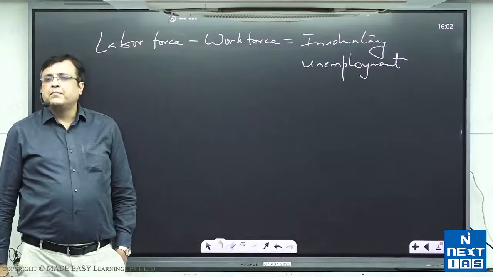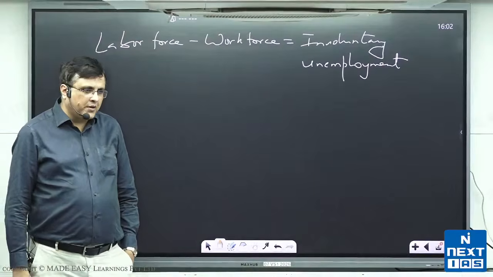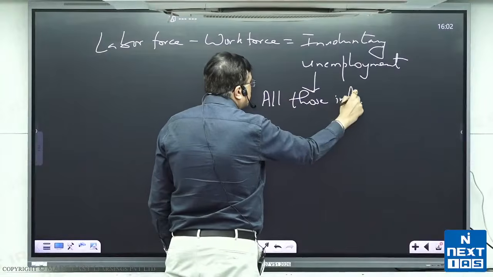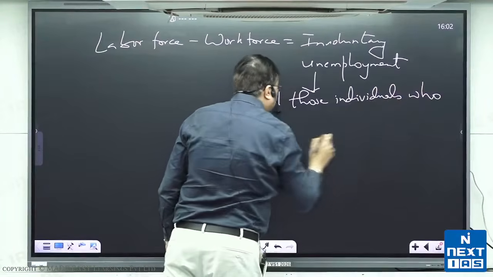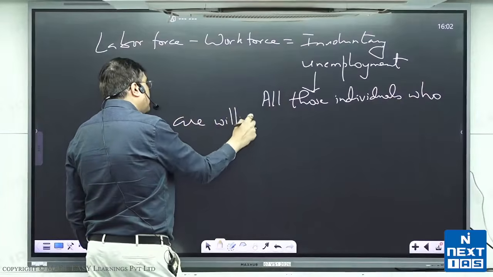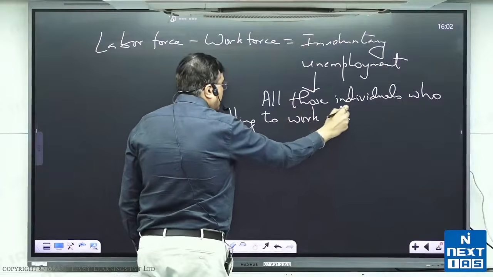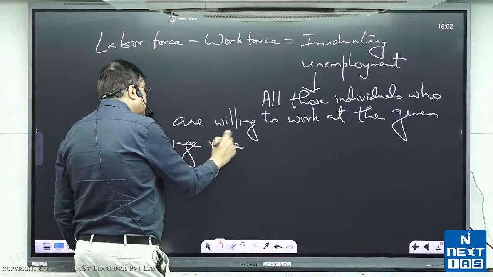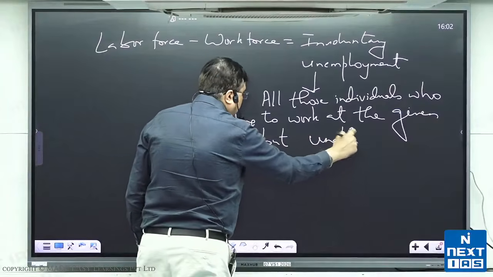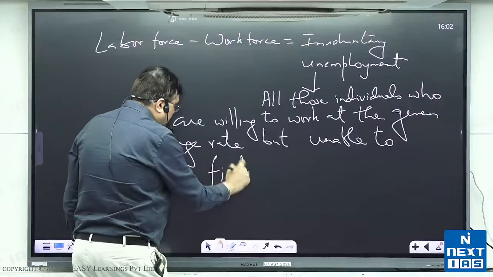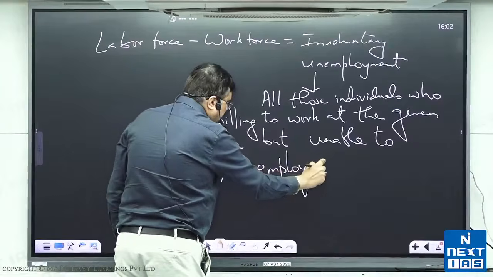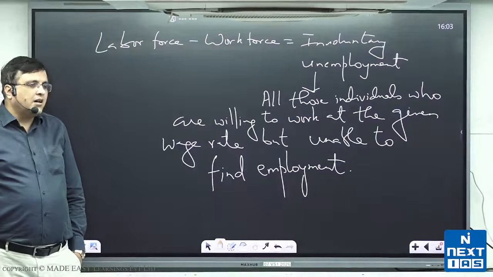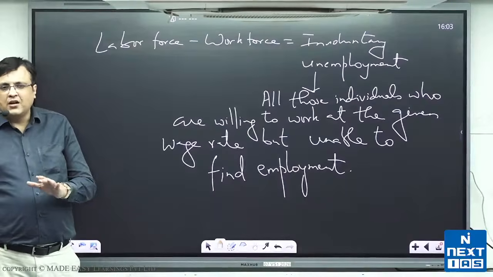Involuntary unemployment is all those individuals who are willing to work at the given wage rate but unable to find employment. जो काम करना चाहते हैं लेकिन काम नहीं मिल रहा, और इन्हें कैलकुलेट कैसे किया जाता है?